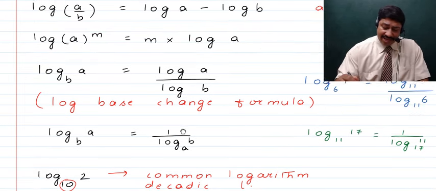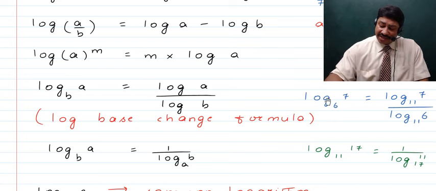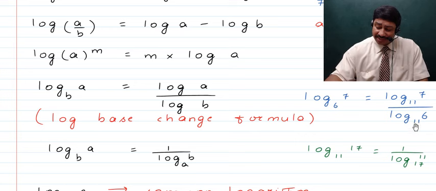Here children, I give you an idea. If you talk about log of 7 to the base 6, then that will become equal to log of 7 to any base, say 11. In the denominator it has to be the same base, that is 11, log of 6, the number which was there in the base. So this is how we apply the log base change formula.